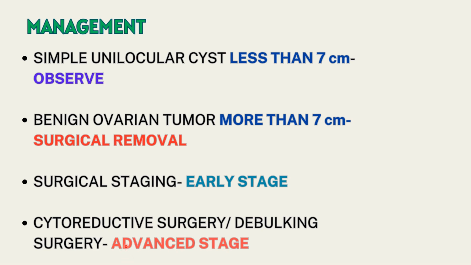Optimal debulking surgery is when less than 1 centimeter of residual tumor is left in the body. Now, after surgical staging, depending upon the stage of the disease, your doctor will further advise radiation, chemotherapy, or observation and follow-up. It is highly case specific and according to the advice of the doctor.